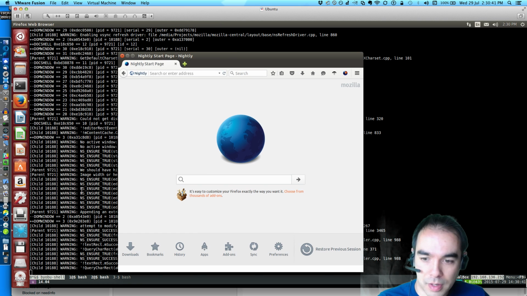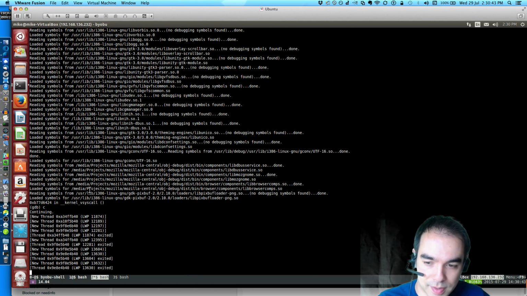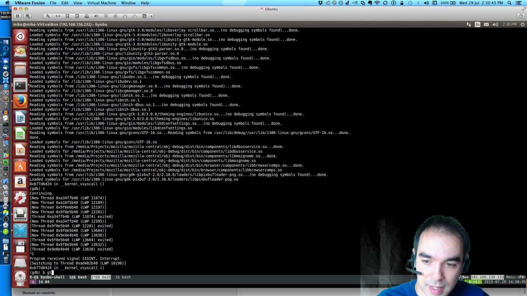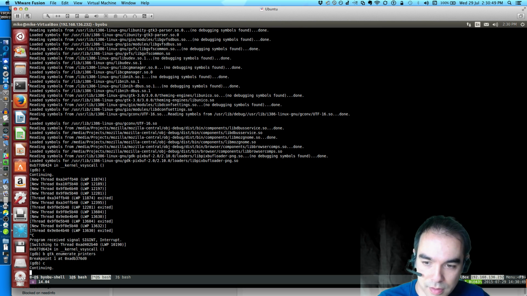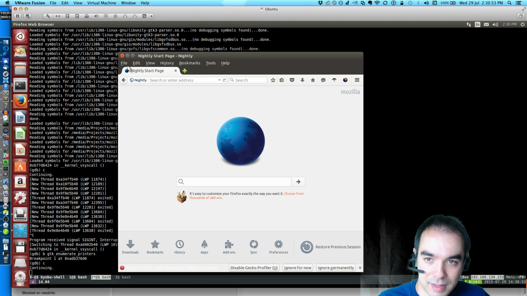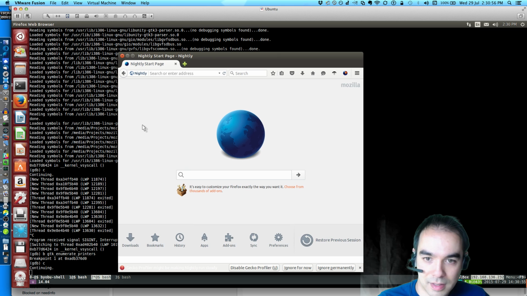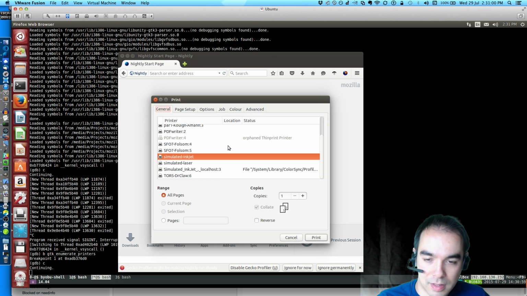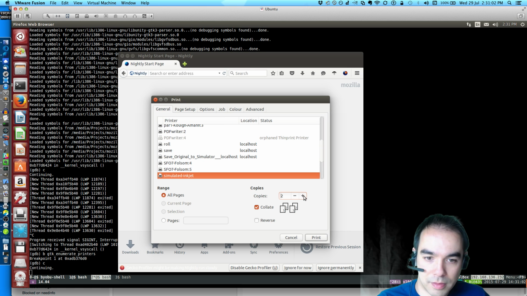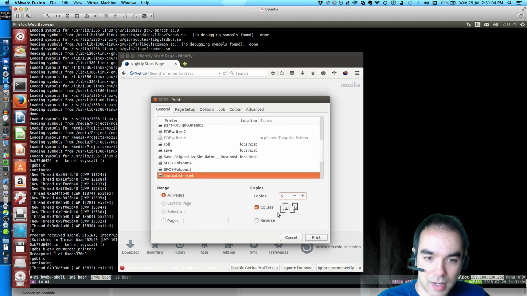What am I going to do? I'm going to set some breakpoints. So break in gtk_enumerate_printers. Yeah, look, that's just a memory address. Simulate inkjet. Oh yeah, this is a different dialogue.